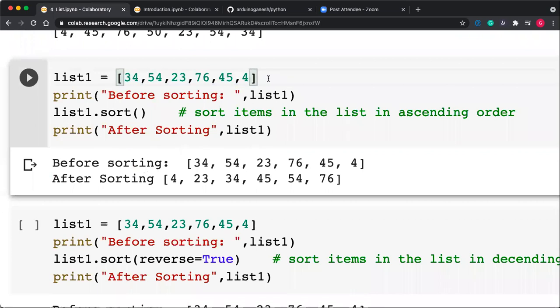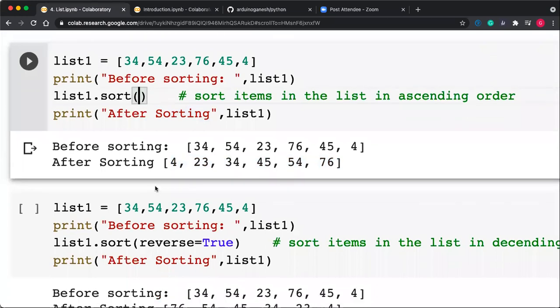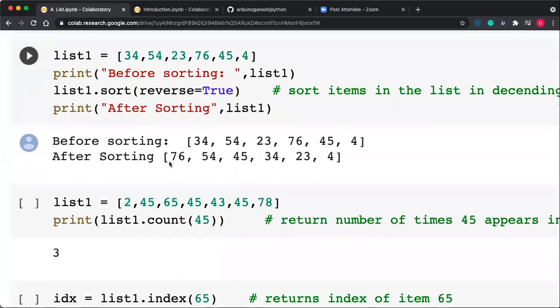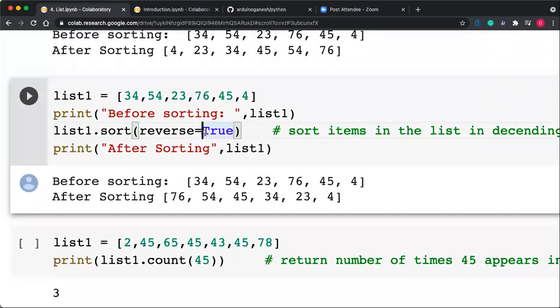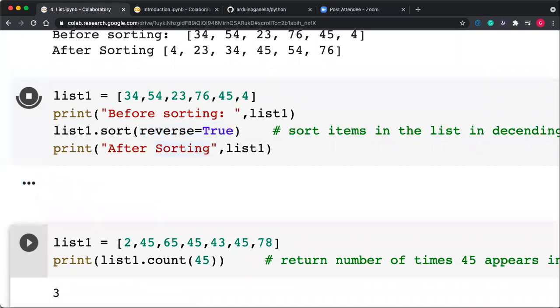Before sorting, we have printed it, and we apply the sort function on that list, and after sorting you will get 4, 23, 54 and so on. That is your ascending order. If you want descending order sorting, then you have to put reverse equal to True as an argument to the sort function.